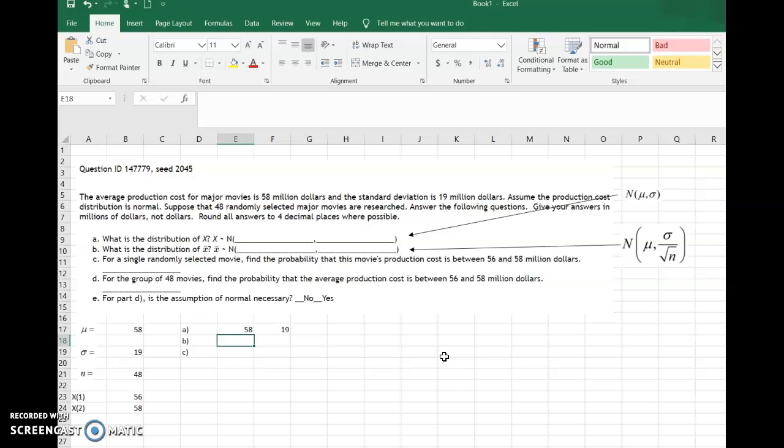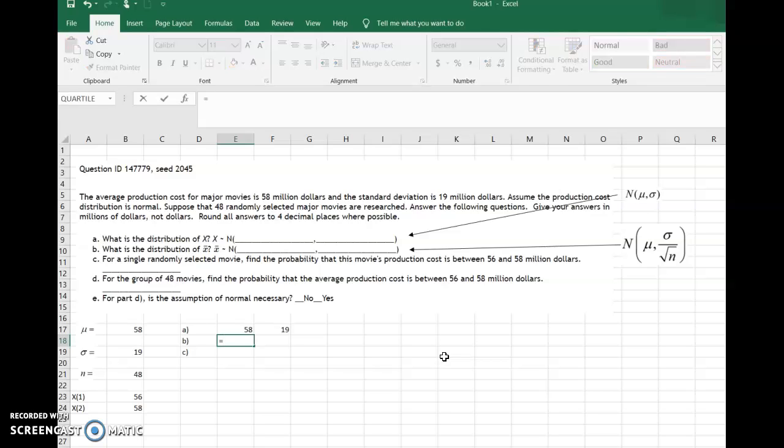If you were to take every single possible sample of size 48 from this population, calculating the mean, what does the distribution of all of those possible means look like? Well, it's going to be approximately normal because the population is normal, but also the central limit theorem teaches us that whenever your sample size is at least 30, then you can assume your sampling distribution is approximately normal, even when the population isn't.